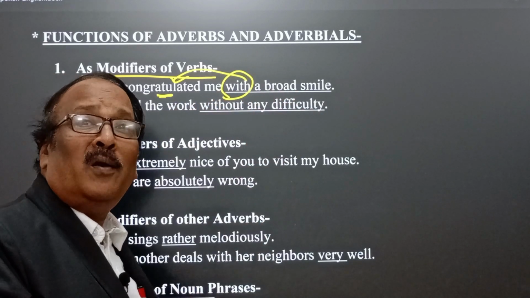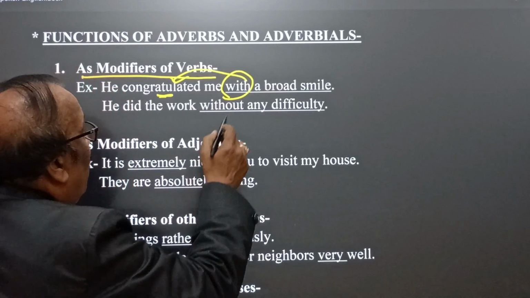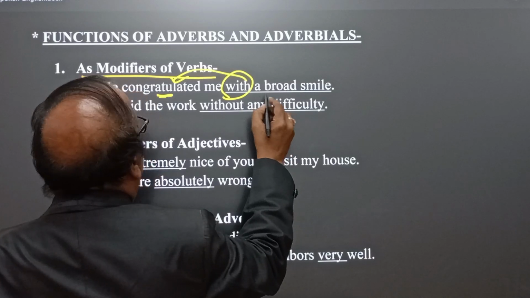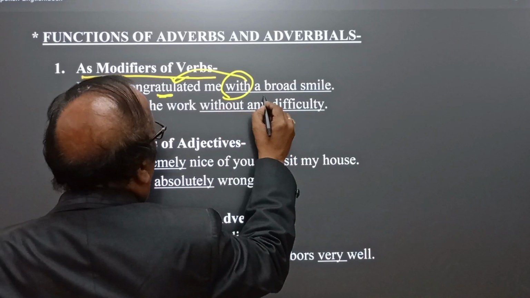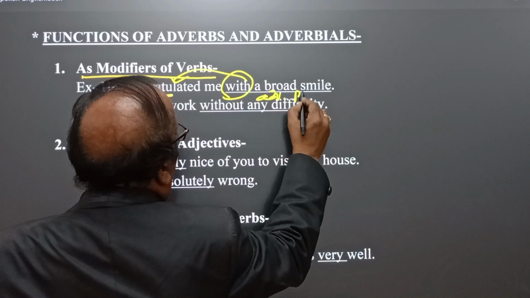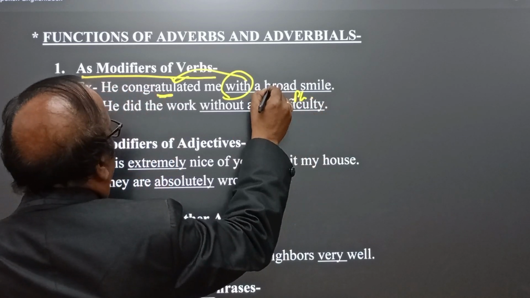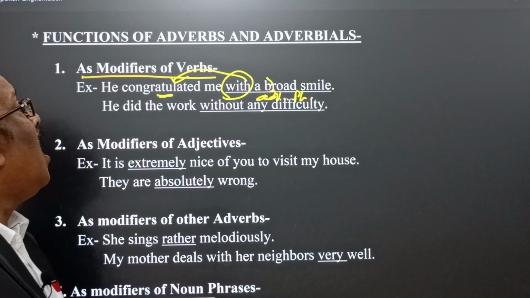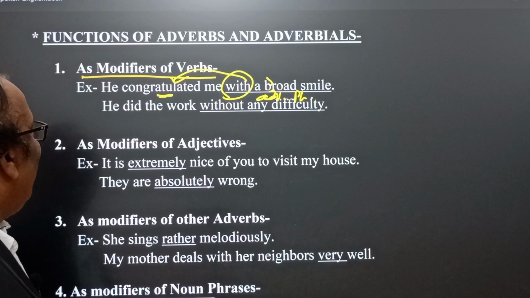This is an adverb of manner, how? With a broad smile, and this is an adverb phrase, and this adverb phrase qualifies congratulated. He congratulated me how? With a broad smile.